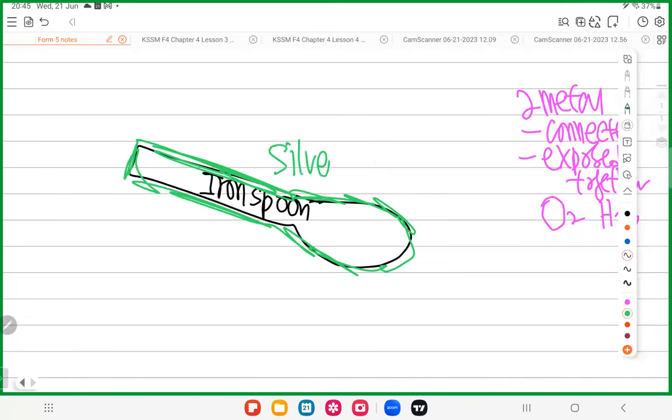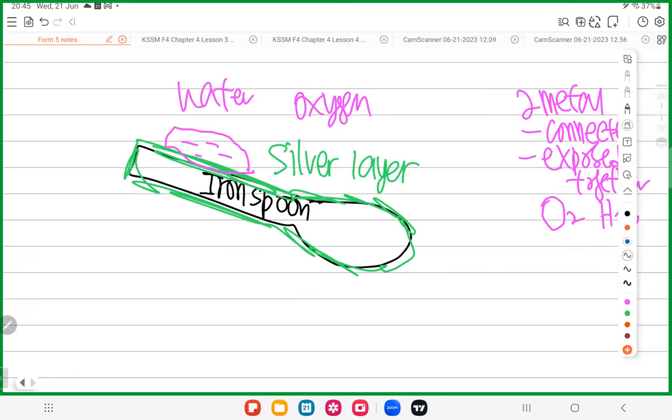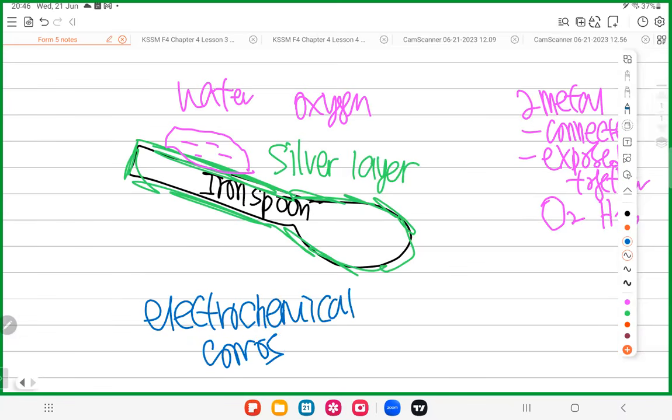There is water on the iron spoon, and surrounding it there is oxygen. So my question is: is this situation electrochemical corrosion? Yes or no? Let's see the reply.